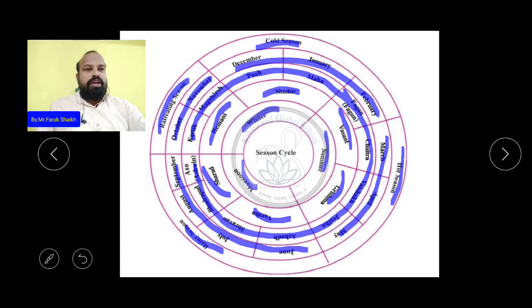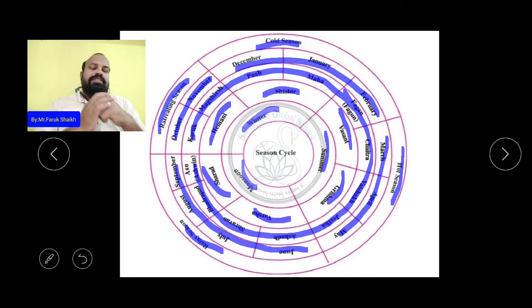So students, I hope all of you understood this is the season cycle of India. So you have to write all of these, the retreating season and which months are there, write the Gujarati months, write our traditional 6 seasons, the English months, and prepare it. Okay, let's go to the next slide now.